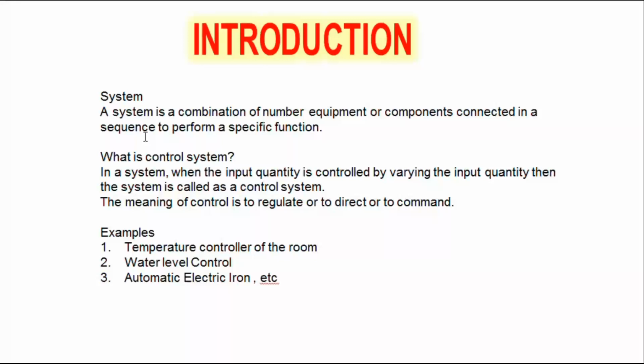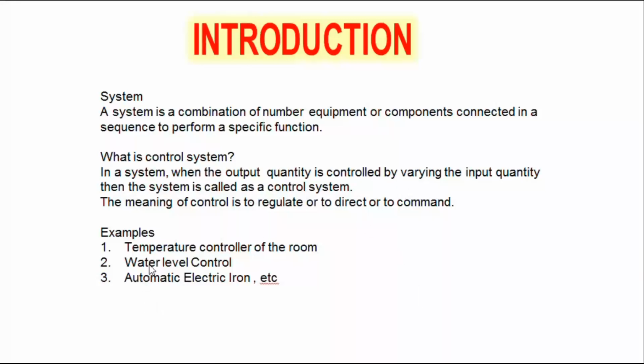Then another example is in a mechanical system, the automobile. Here also a number of mechanical components are connected to perform one particular desired function. So those are called a system. Over here, what is meant by control system? Control system means in a system, when an output quantity is controlled by varying the input quantity, then the system is called a control system.